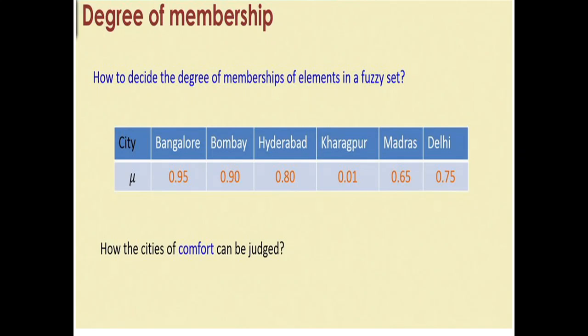It means Bangalore is rated as 95% comfortable, Bombay is rated as 90% comfortable, Hyderabad as 80%, Kharagpur has 0.1, and like that Madras and Delhi also have been allocated a membership degree.